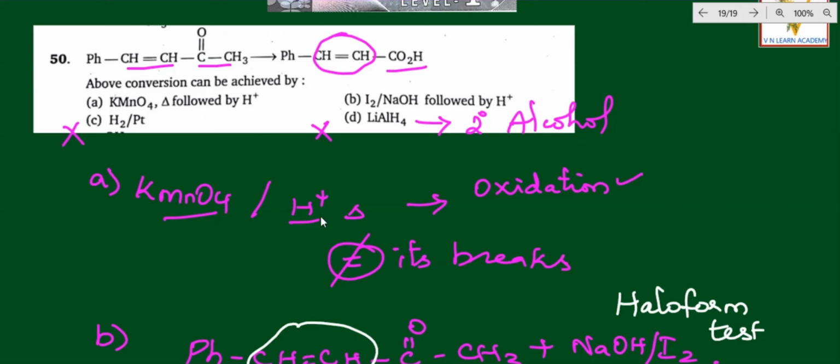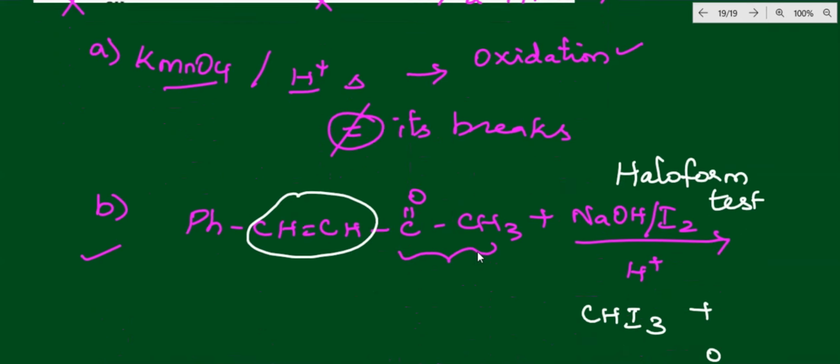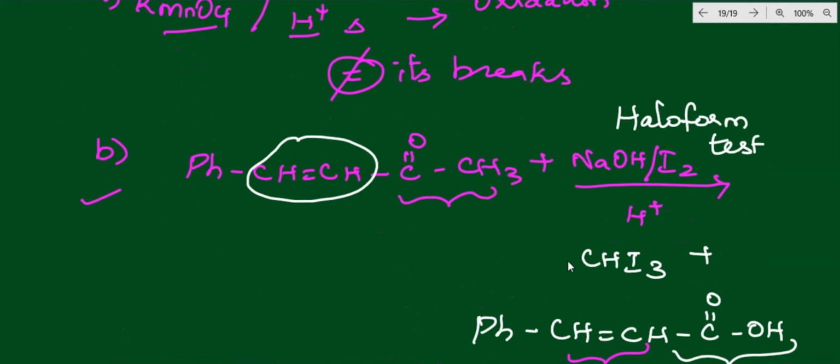So which is the correct option? The haloform test only. The haloform test affects the methyl keto group and converts it to iodoform, CHI3, plus the related COOH. The methyl carbon is completely replaced with halogen, so CHI3 is formed, and the OH attaches over here, so you get COOH. Hope you got the clarity.